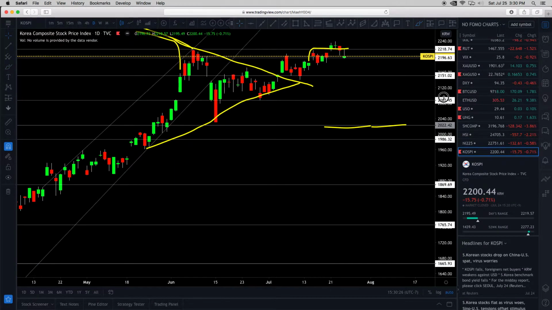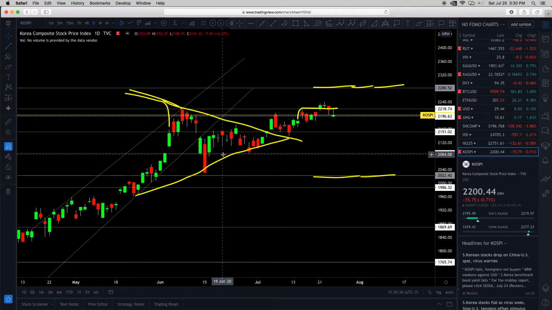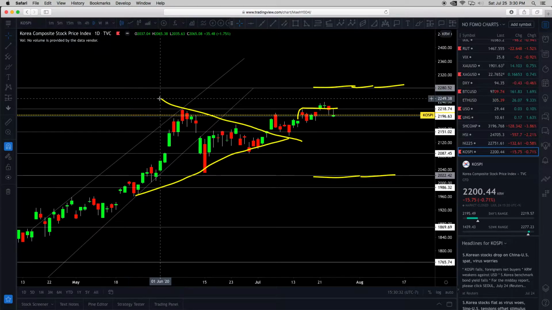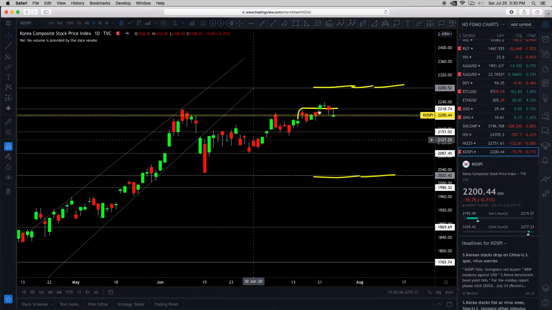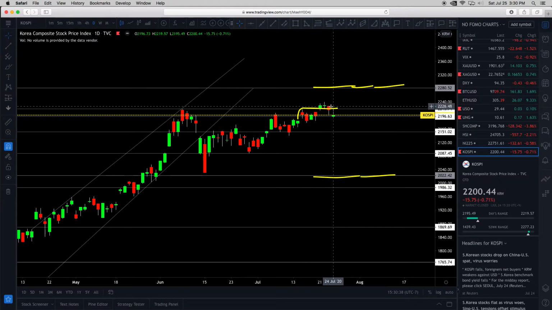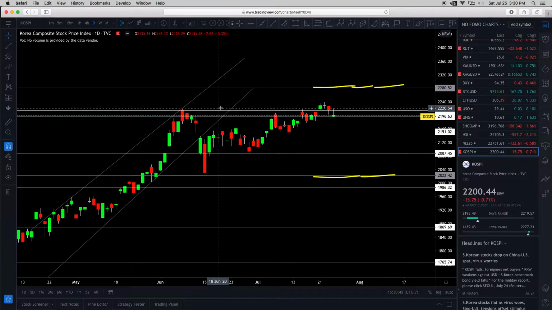Next, the KOSPI, the Korea Stock Price Index. Same thing: this triangle is over now. How do I know it's over? It's been a considerable amount of time for the pattern to complete. But we did hit that initial resistance target I was talking about earlier, right here. See that? But let's draw the new line. The new line is this.